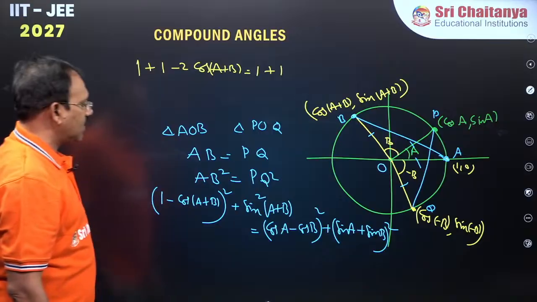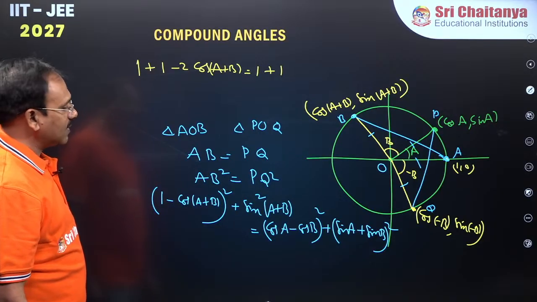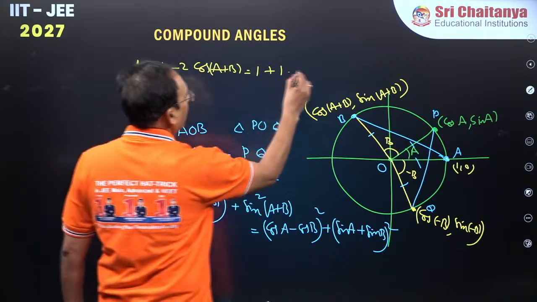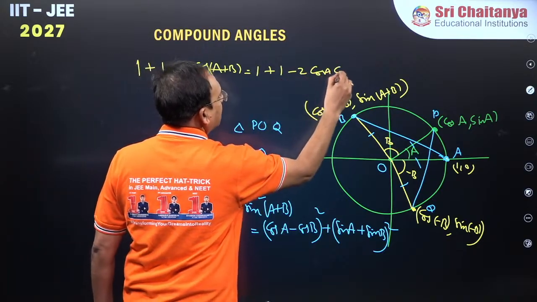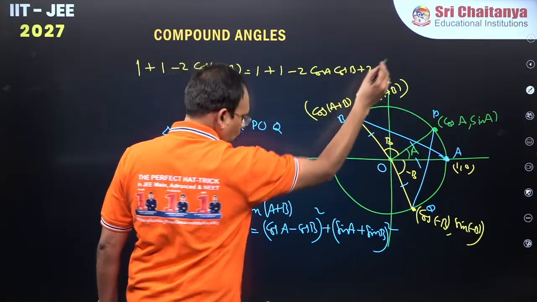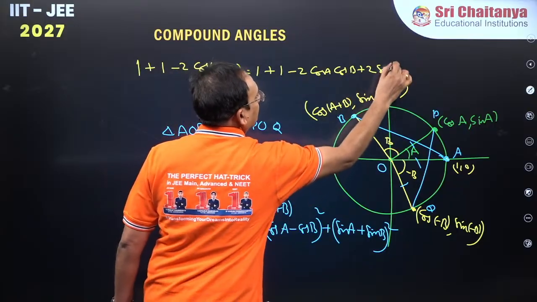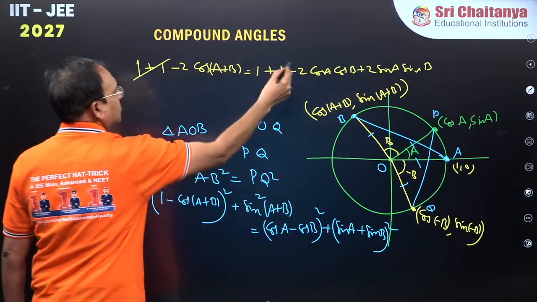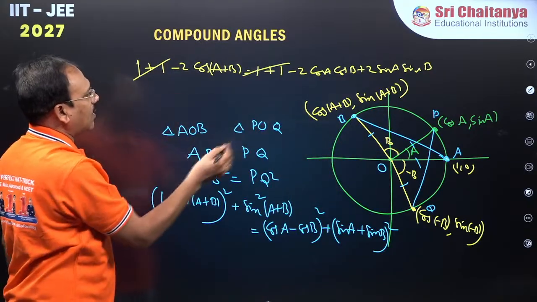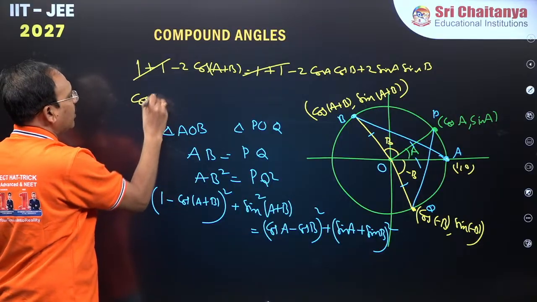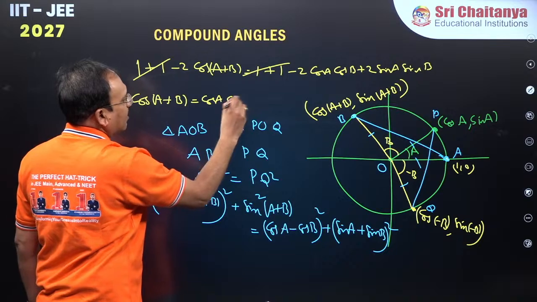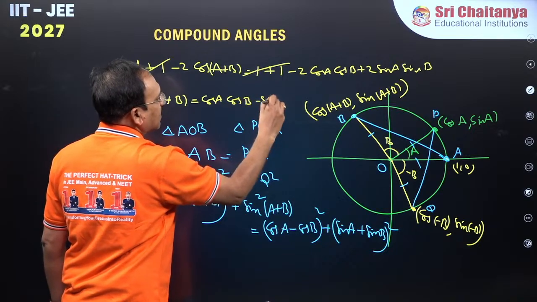Here you will get minus 2 cos A cos B plus 2 sin A sin B. Now if you compute, the 2 cancels, minus 2 you take common and cancel, you are going to get cos of A plus B is cos A cos B minus sin A sin B.